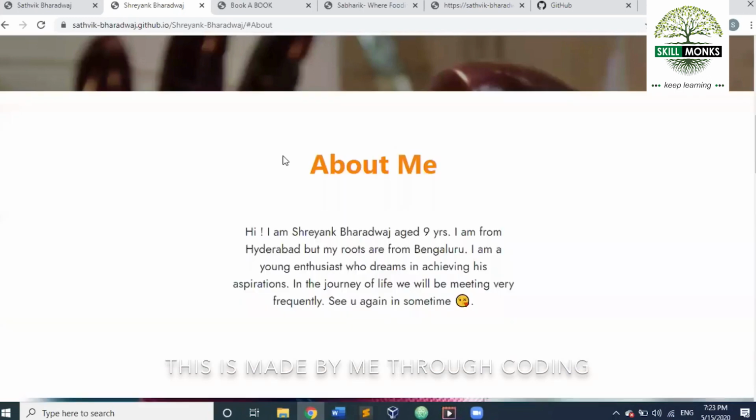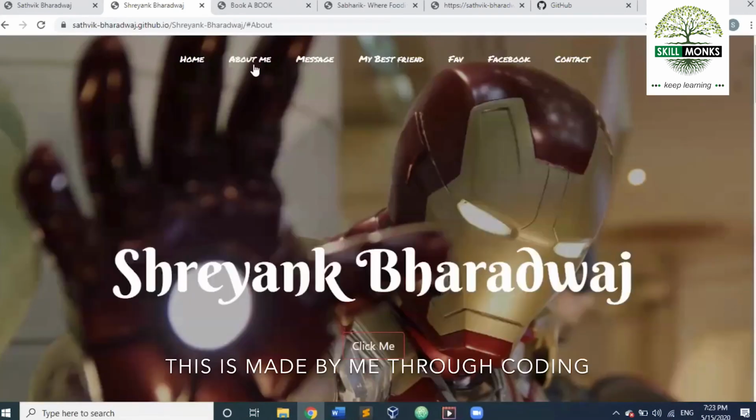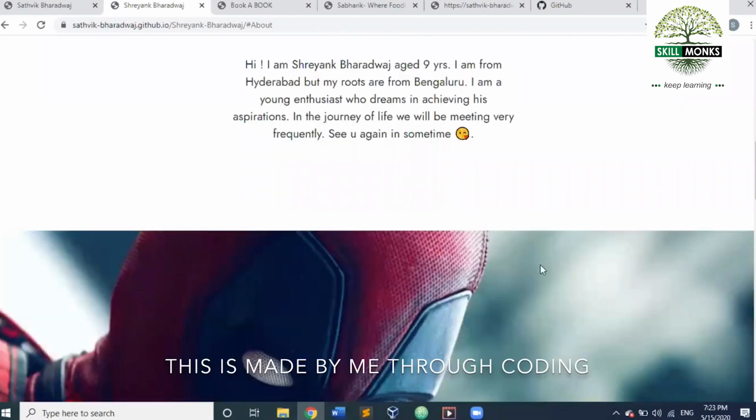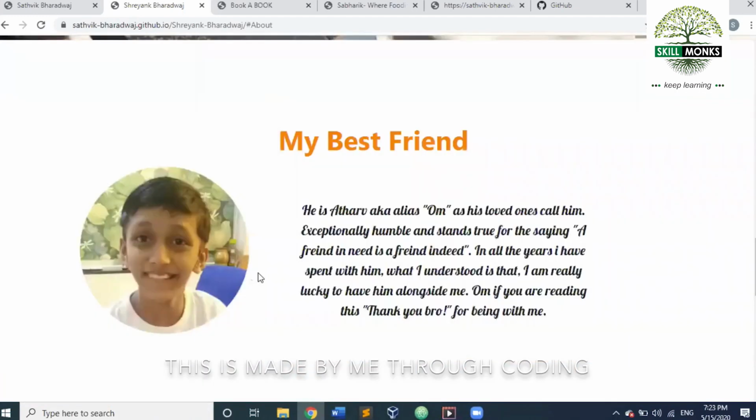Okay, this is again a parallax. This is the about me section, which I can get by doing this. Then I have a carousel over here, which shows the superheroes. Next, I have my best friend section over here.